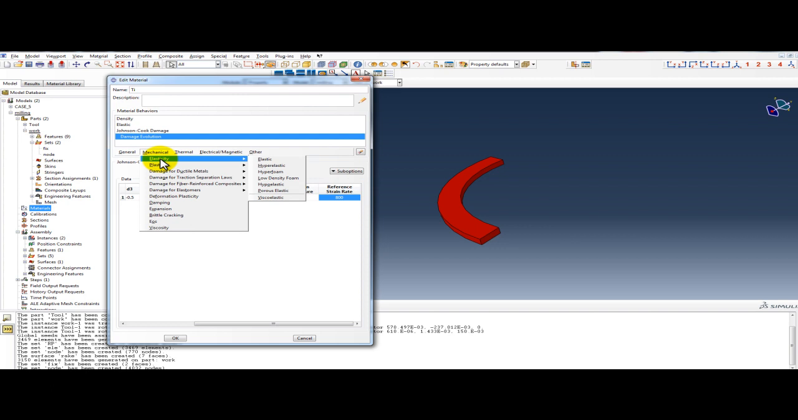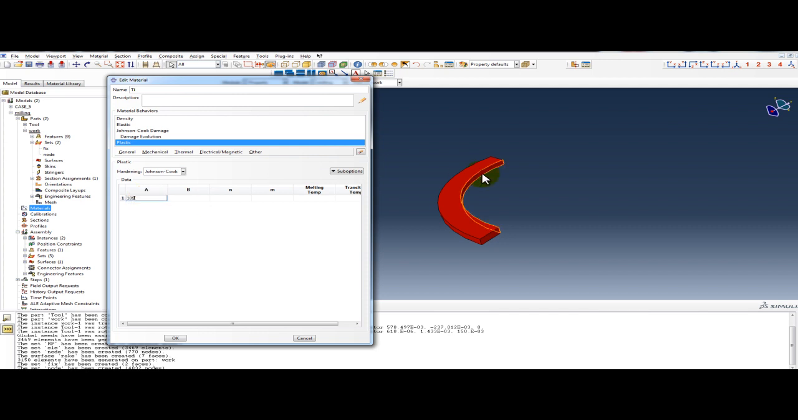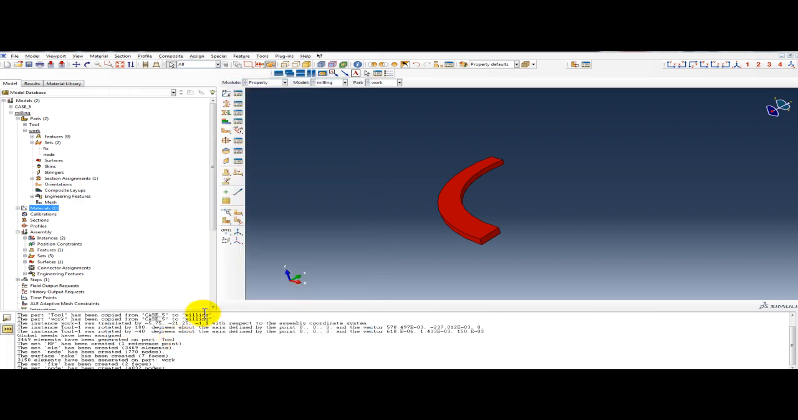Now go to the mechanical plasticity Johnson Cook, 1098, 1092, 0.93, 1.1, 0.604, 300. Okay.